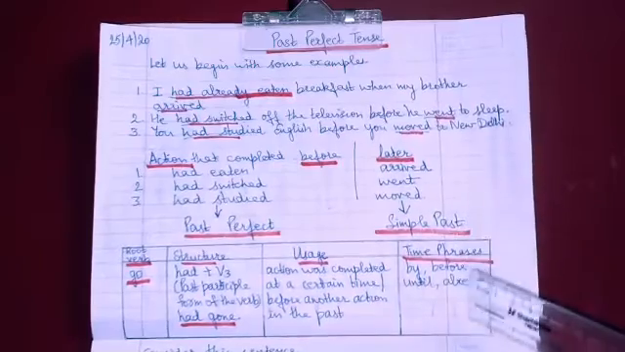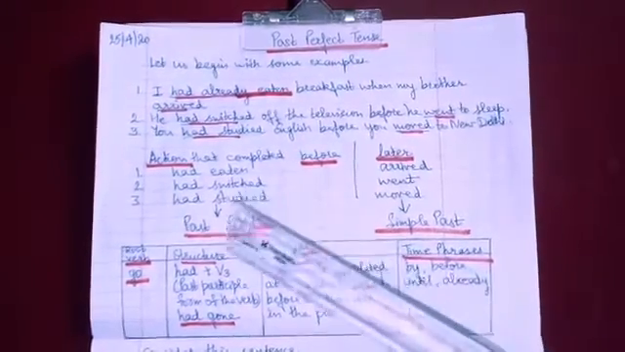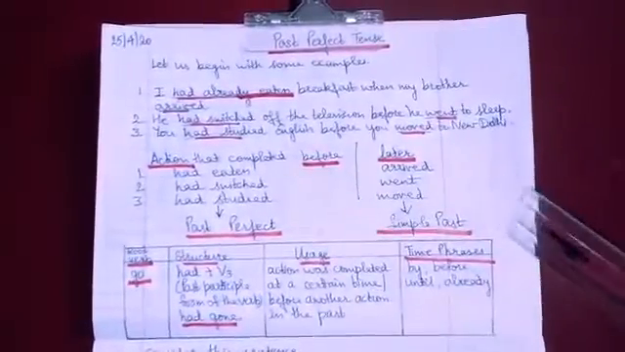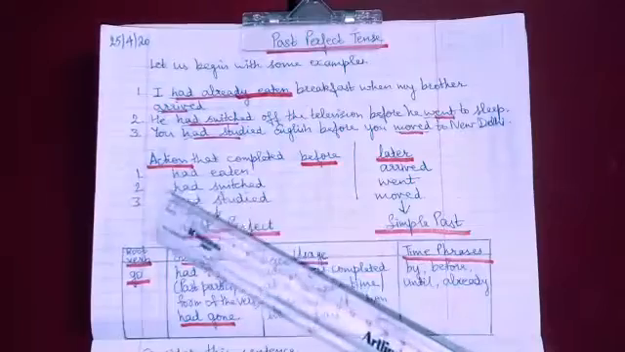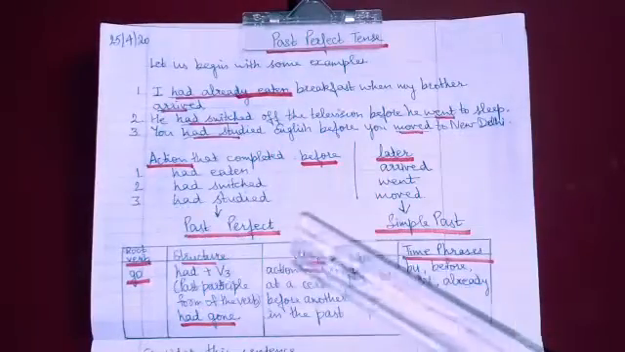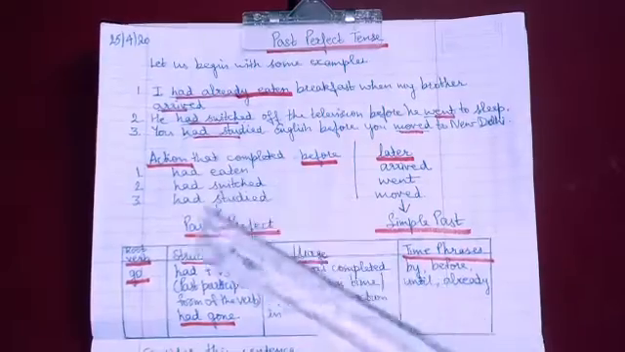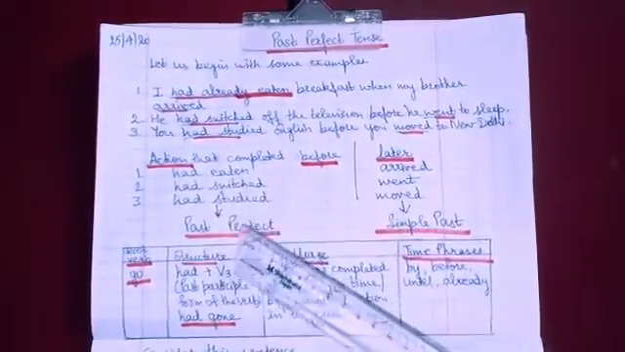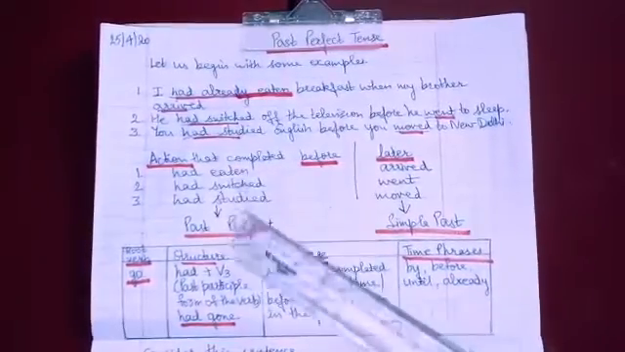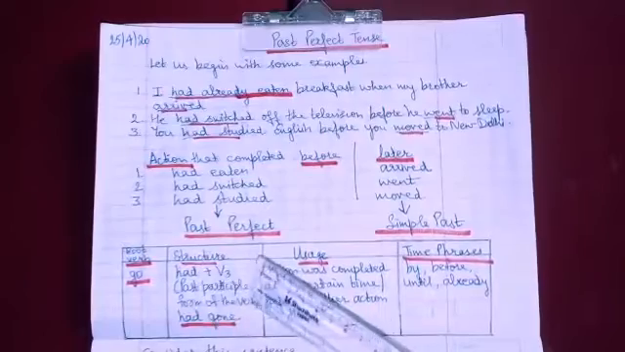Now let's come to the formation of past perfect tense, discussing the structure, the usage and the time phrases used. Let us take the example of the root verb go. So in the structure of past perfect tense, we use had, and along with had we use the V3 form of the verb. The V3 form of the verb is the past participle form of the verb.